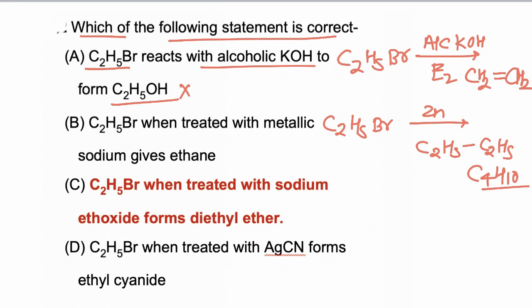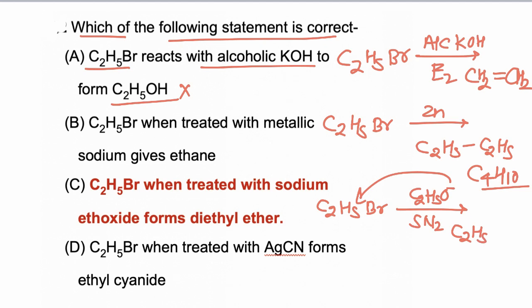C2H5Br when treated with sodium ethoxide gives diethyl ether. Yes, this is correct. When C2H5Br is treated with C2H5O negative, this reaction is called Williamson synthesis, and it takes place via SN2 mechanism, and diethyl ether, C2H5OC2H5, is formed as the final product. So option C is correct.